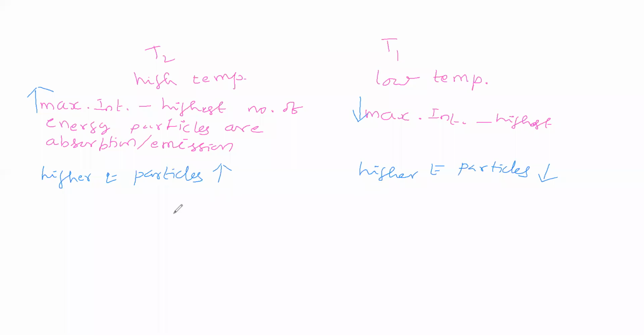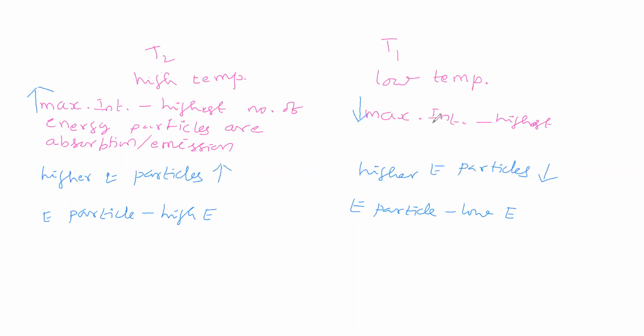Now here at maximum intensity the energy particle has high energy.